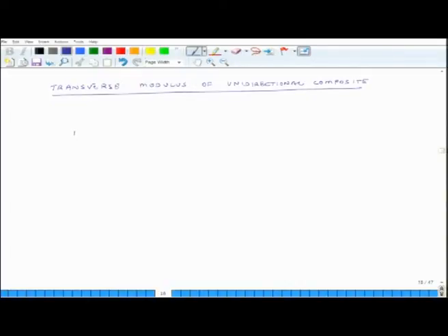So, what do we mean by transverse modulus? What we imply is, let us say this is a sample of composite material, and here the load is in the transverse direction. What does that mean? So, let us say I am still loading it in this direction, but the fibers are not aligned with the direction of the load, rather fibers are at 90 degrees to the load. So, my fibers are aligned like this.